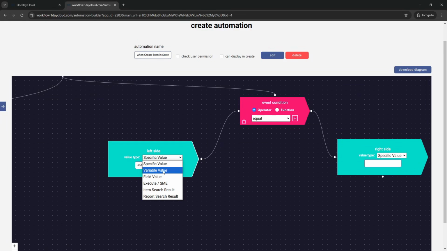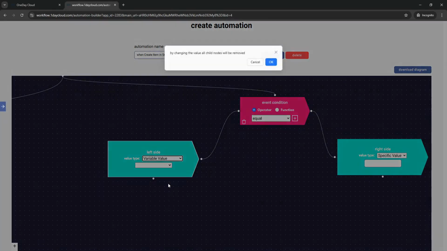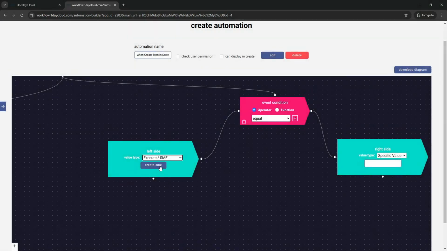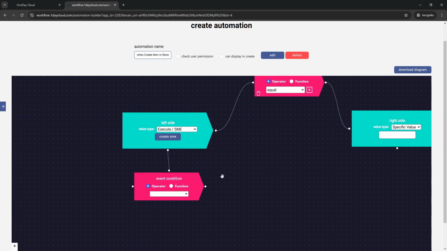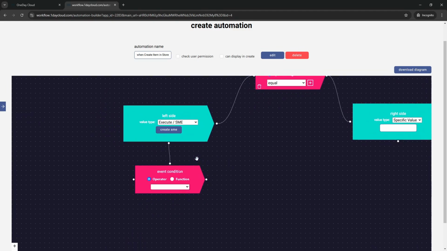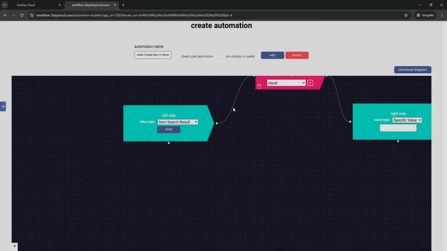Variable value, you can choose one of the supported ones: date now, date time now, or date time now, time zone. And then we have the execute SME. You can just click to create another equation and expand your conditions. And then we have item search result. If you need multiple items, you can use the item search result to get the items.